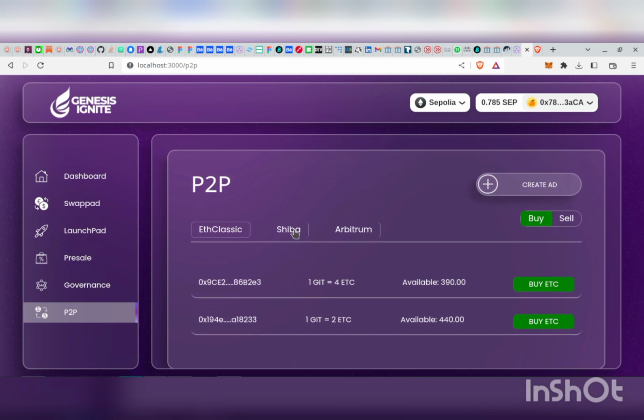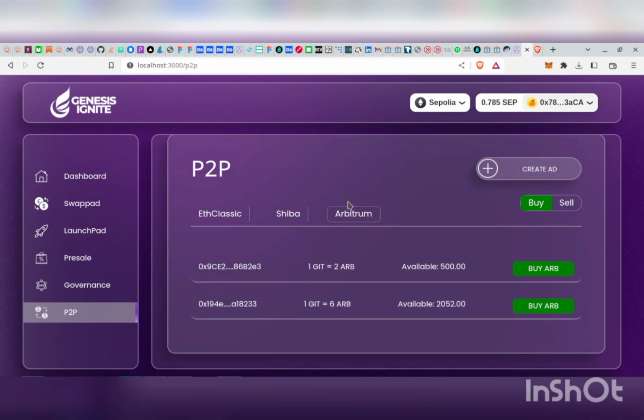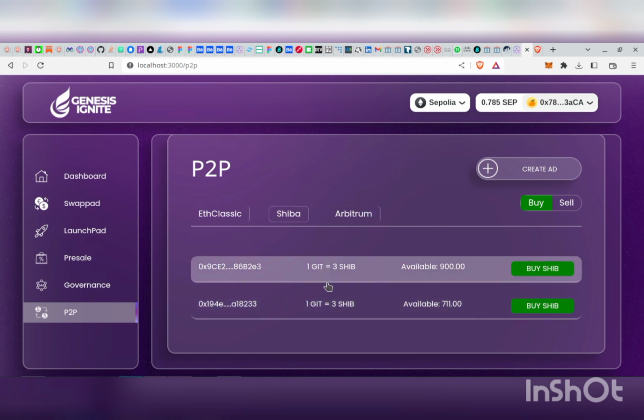We plan to include more tokens in our P2P session, but for now we only support Ethereum Classic, Shiba, and Ethereum. So all the user needs to do, if you have any of these tokens which are not in our swap, is visit our P2P session and check out any ads that you are okay with. The prices for these ads were fixed by other users who want to sell their token. You can either buy or sell.